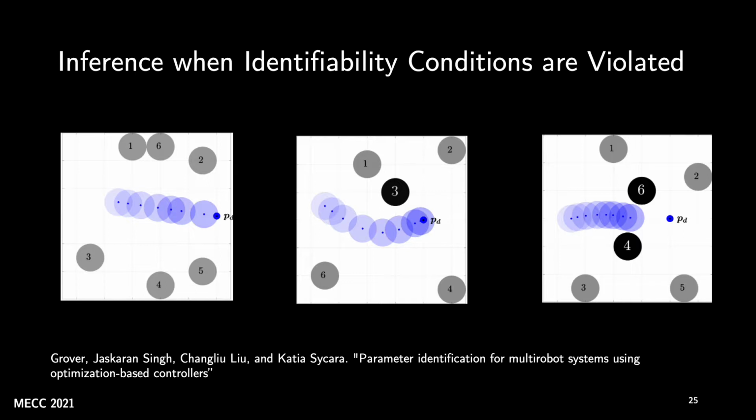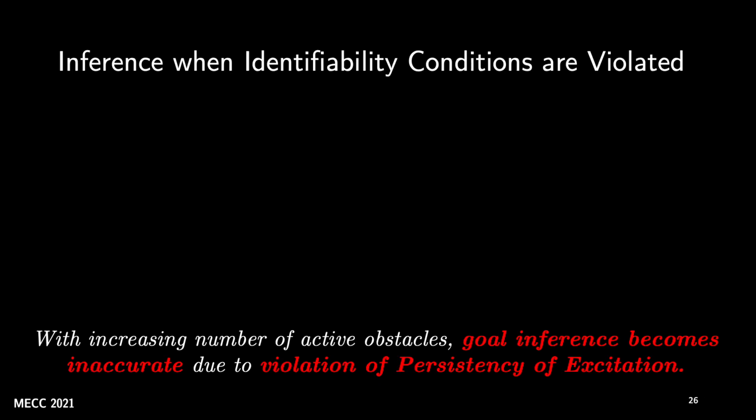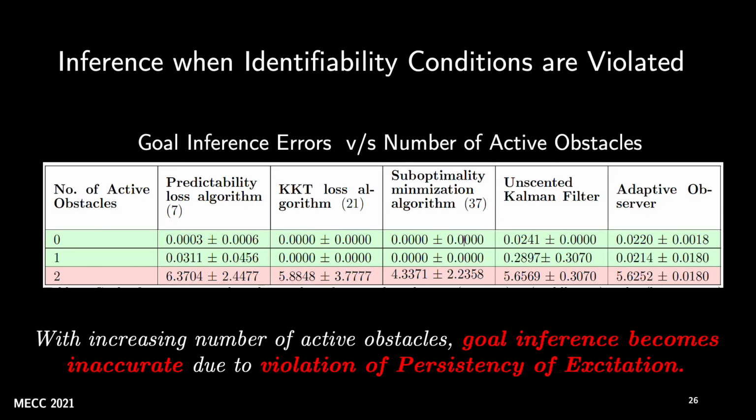So for the first and second case here, inference will be successful because the ego robot has active interactions with either zero obstacles or one obstacle. But for the third case, during the time in which the ego robot has active interactions with obstacles number 4 and 6, inference will not be successful. And for these corner cases, we do indeed confirm this result for the inverse optimization based algorithms as well.